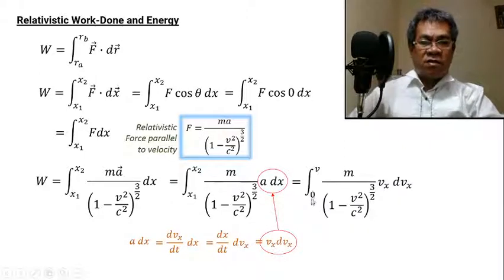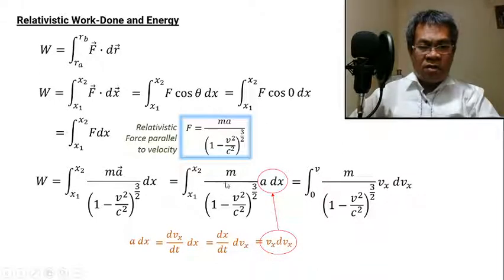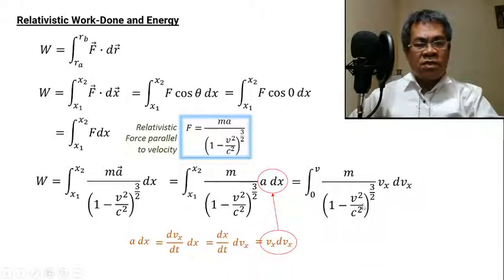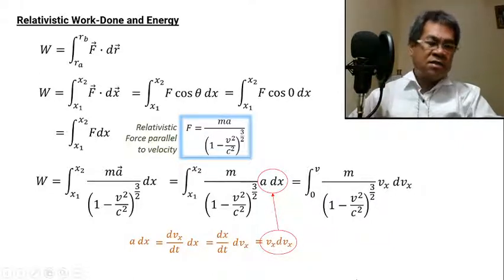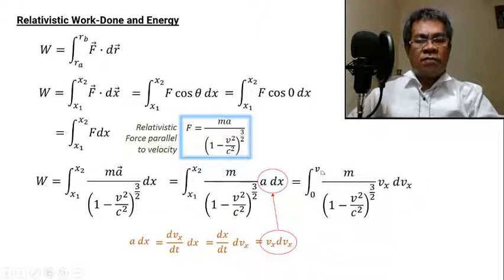So the result becomes what? Just copy m over (1 minus v squared over c squared) raised to 3 halves, but instead of a dx, we replace this with vx dvx. That's it. With this, we can now easily integrate, because we reduce the variables.